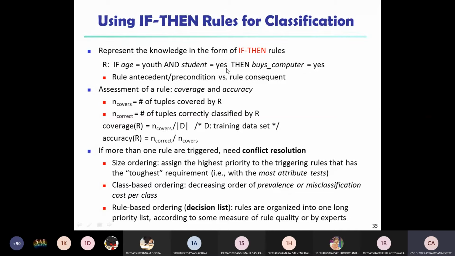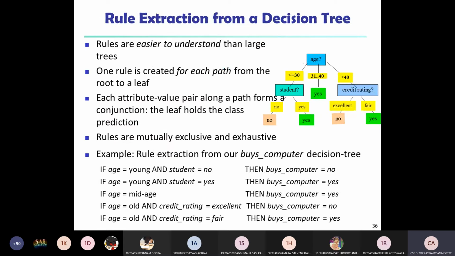The third one is rule based ordering. Rule based ordering is based on the decision making process designed by experts. That is rule based ordering. So these are the three types of ordering used for conflict resolution when rules are triggered. The example will help you understand this easily.